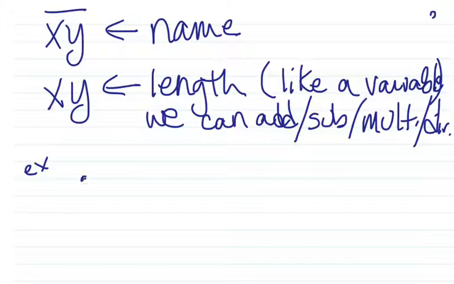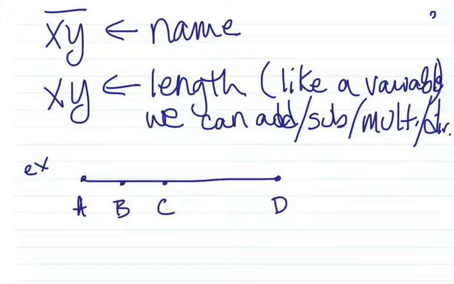So let's look at another little example here. I've got this big segment made up of more little segments, and that tells me that AB is congruent to BC. I can also say that AB has the same length as BC, but those would be written out differently.